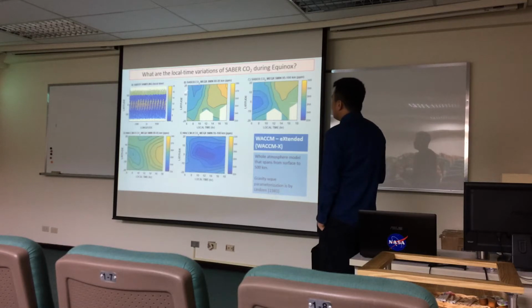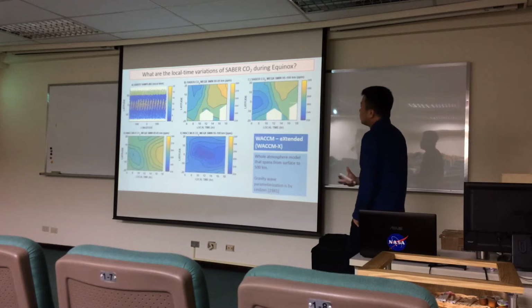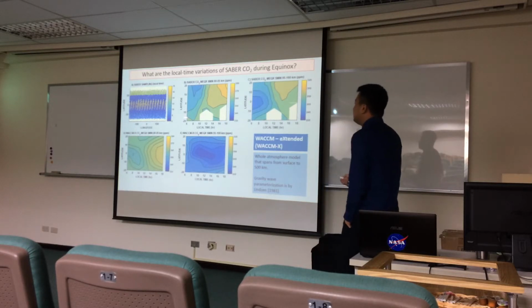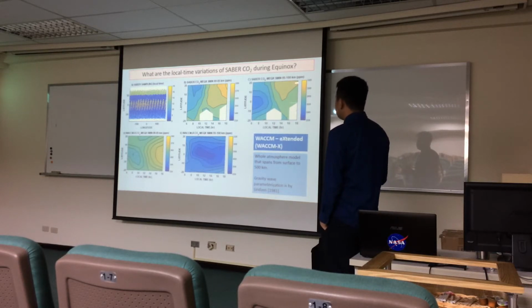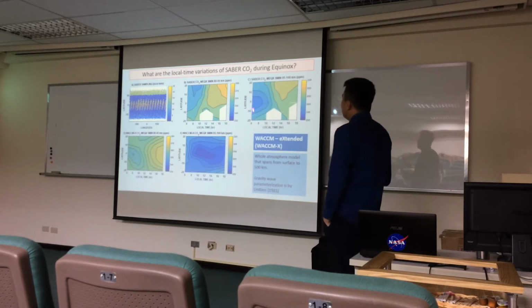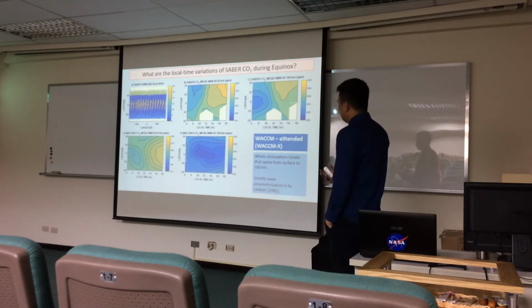Here I show the local time variation of SABER CO2 in March equinox in the mesosphere between 80 and 85 kilometers. This is latitude and local time. Just focusing on the general structure, which means what goes on in morning and afternoon, because remember this is only daytime, we find that in the morning there is low CO2 and in the afternoon there is high CO2. This is now in the lower thermosphere at 95 to 100 kilometers, and we also find that it's lower in the morning and higher in the afternoon. Now we're going to try to explain this using simulations from another model called WACCM.